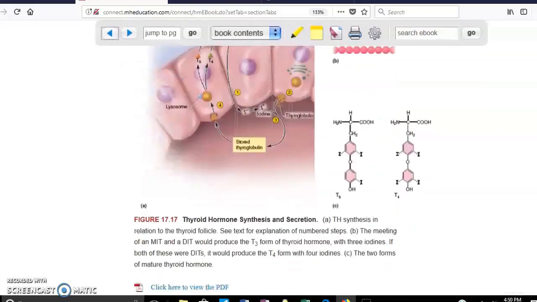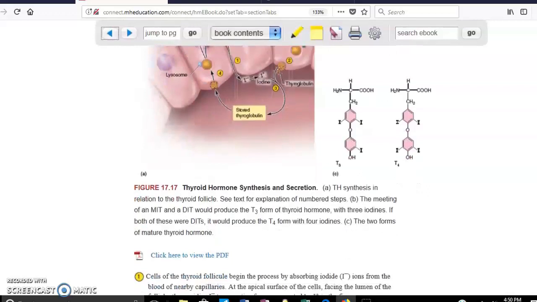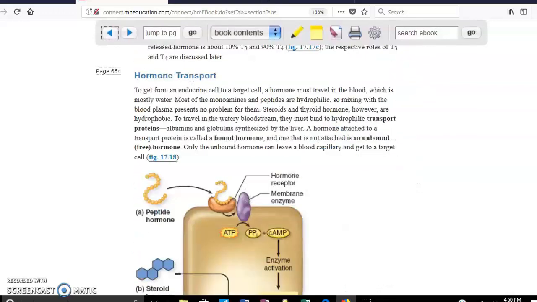In here you have how the hormones are being created. In the case of the thyroid hormone, it also needs iodine. The chemical reactions, you don't need to know any of that. Hormone transport. To generalize, we have two main groups. The ones that are going to be amino acids one way or another, and the other ones that are going to be cholesterol. Hormones that are going to be derived from cholesterol, they need to be attached to a transporter, and these are going to be called transport proteins. One of the most important ones is going to be albumin. In the case of amino acids, epinephrine, for example, they don't need that, right? Because obviously they're going to be proteins.